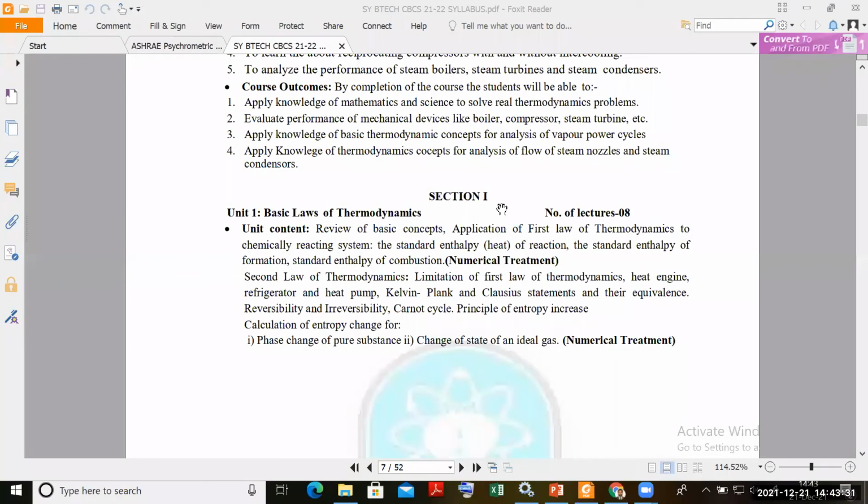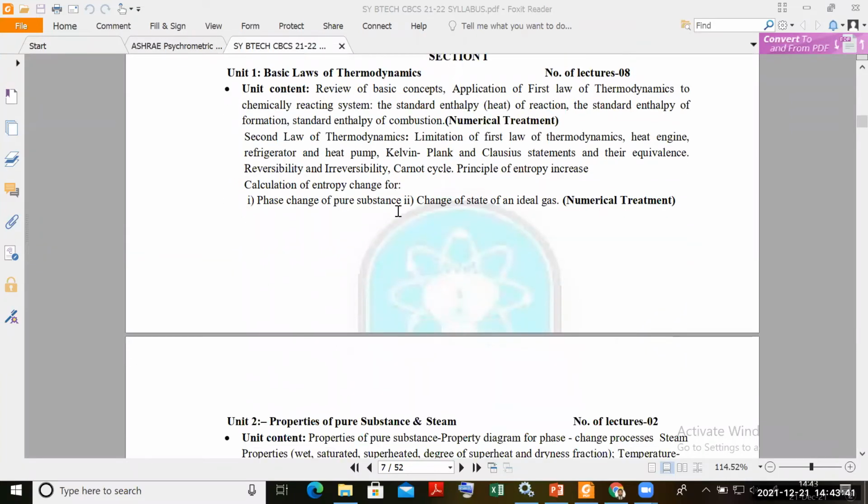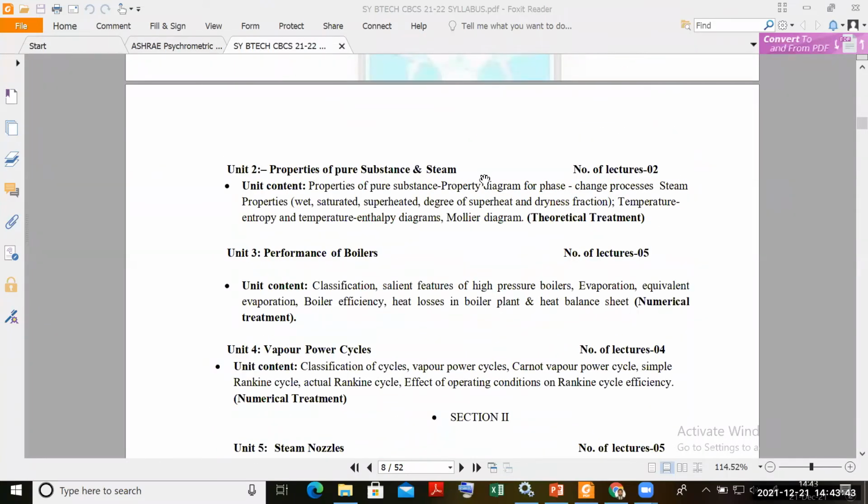So I hope you are able to see the screen. So this is your syllabus for applied thermodynamics, right? The first chapter is basic laws of thermodynamics. Here we'll see the first law, second law of thermodynamics, the concept of entropy, etc. Second is properties of pure substances and steam, right? From chapter number 2, your term starts applied, right? So the subject name is applied thermodynamics. The first chapter is related to basics of thermodynamics, and the remaining chapters are related to the applied part.